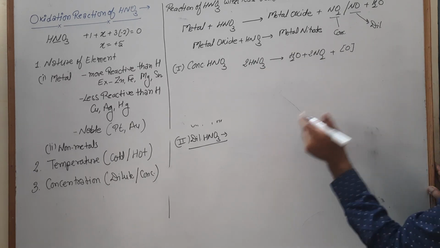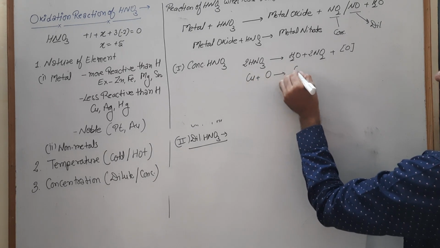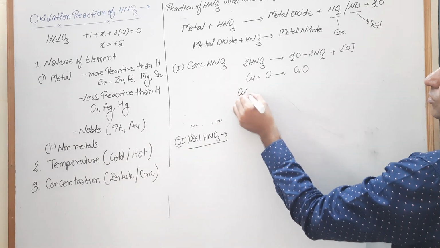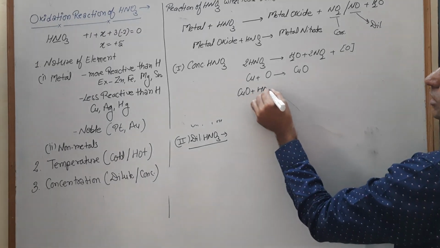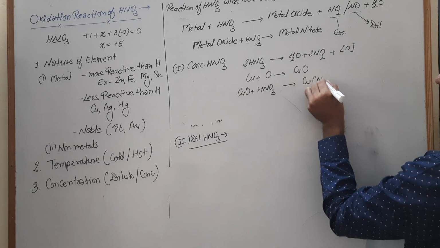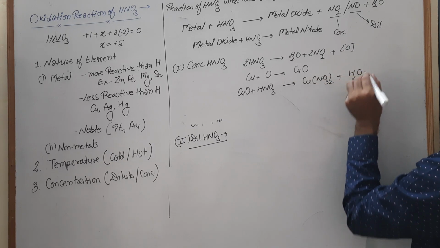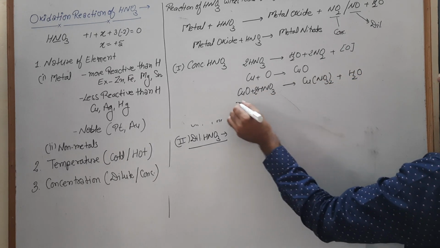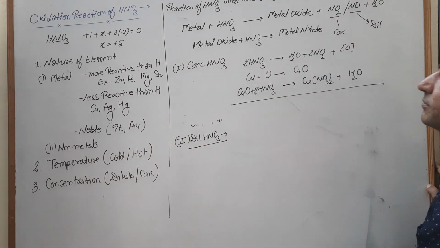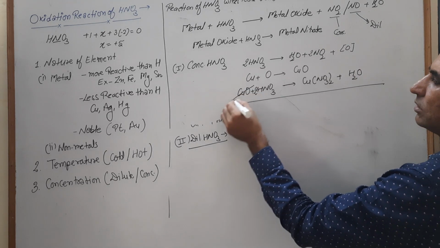This oxygen oxidizes copper, reacts with the copper and converts that copper into CuO. Now this CuO reacts with HNO3 and converts into copper nitrate and H2O. Balance this one by multiplying by 2. Now you can add these reactions. So 1 oxygen cancels, 1 CuO cancels.